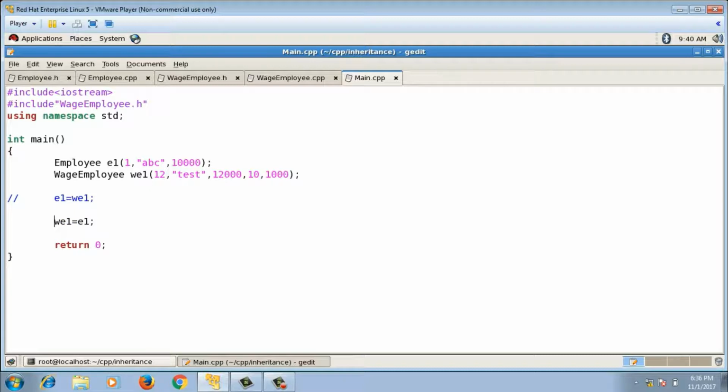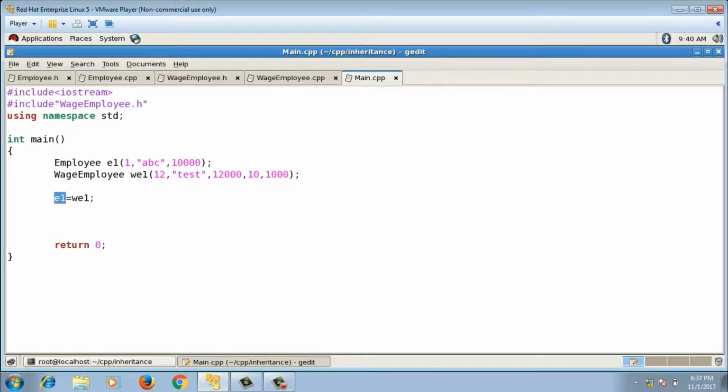Now this is because you say that every wage employee is an employee, but every employee is not a wage employee, right? So wage employee object can be assigned to employee object. Every wage employee is an employee, but you cannot assign employee object to wage employee object, though the size of wage employee is bigger than size of employee. So this is regarding object. Now when this assignment happens, now I told you that size of employee is smaller than wage employee size.